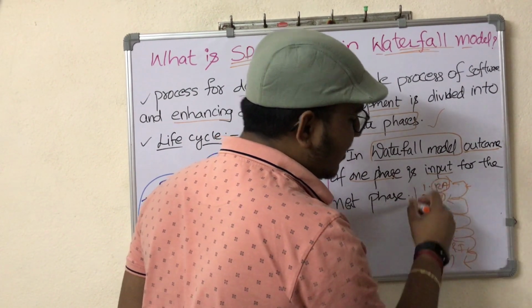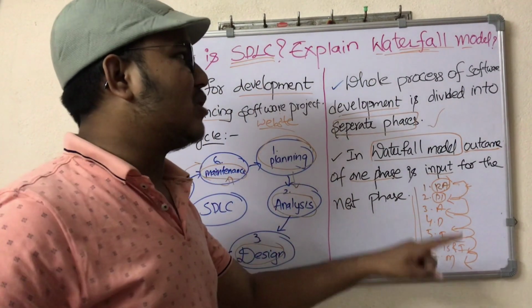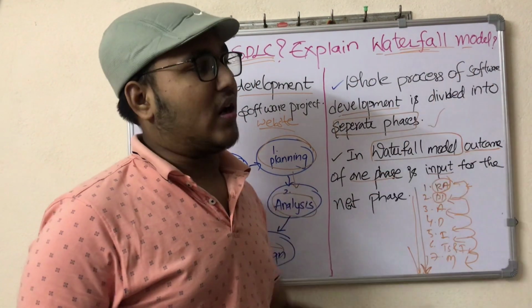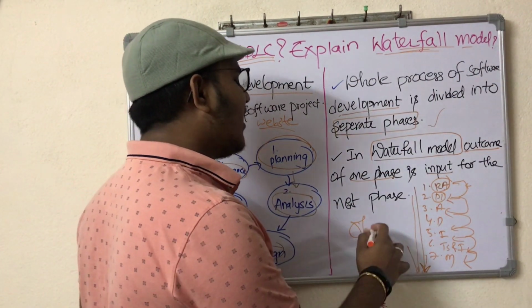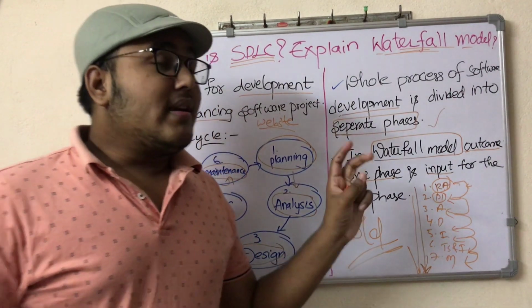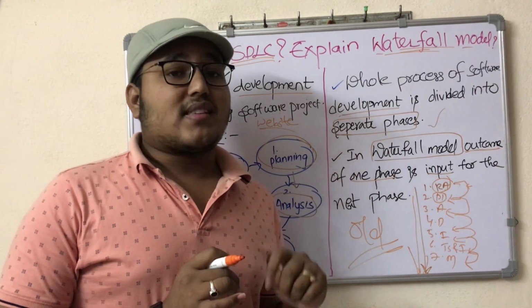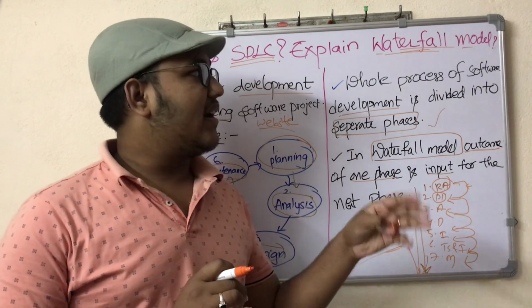If you consider this, it is just like a waterfall, right? So this is why this model is called the waterfall model. But this is a very old method. Nowadays, all software companies are using the agile model for developing software.